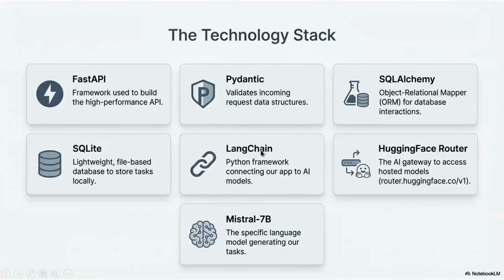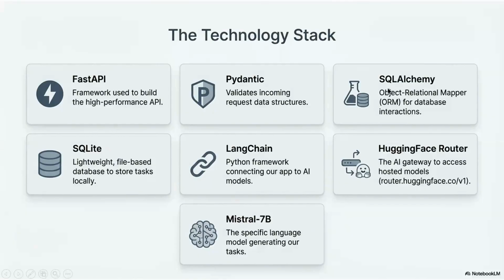Coming to the technology stack, we'll be using FastAPI. Pydantic is for validating our data, to check the data types, for example. When you are creating tables in databases, you use data types to validate, right? That validation is being done using Pydantic here. And then we have SQLAlchemy, which is our ORM. We'll again go into detail on what an ORM is and all.